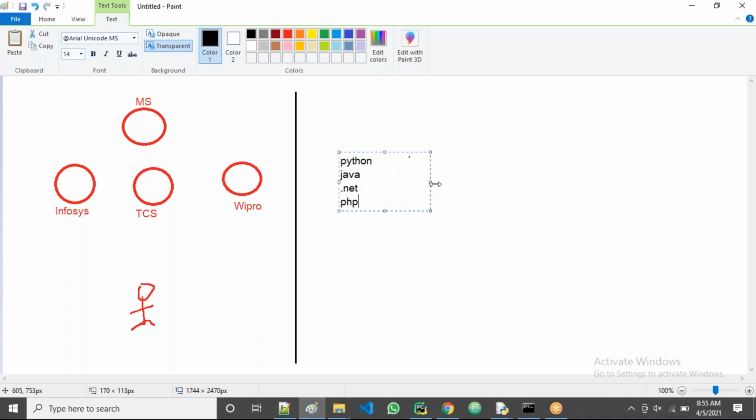Now we are the Python members, so learn complete Python. Complete Python means what? Django is there, all of it. Python but with Django. For Java also they have frameworks, like Hibernate and Struts. Learn the complete Java package, Python package, or PHP package, and try for the job. That's all, guys.